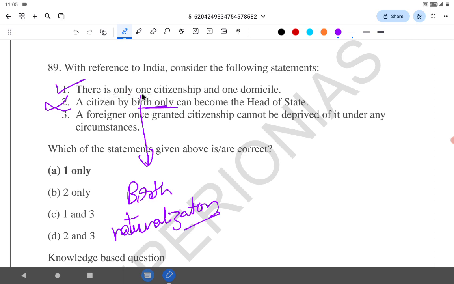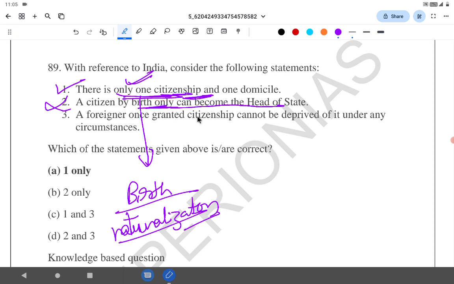See, even though they are given, there is only one citizenship. This is a basic fact, you should know this. The citizen by birth only can become head of the state. It's not only, it is by birth and naturalization. The foreigner once granted a citizenship cannot be deprived of it under any circumstances.